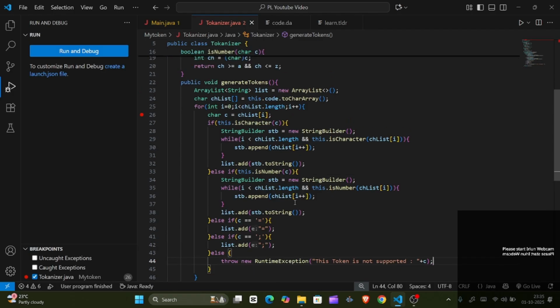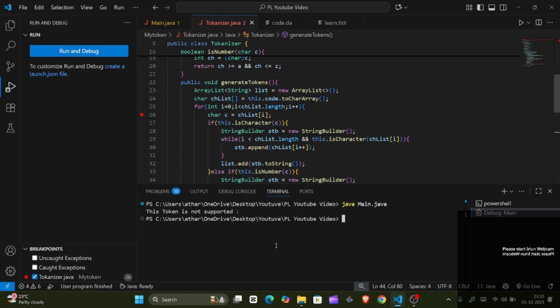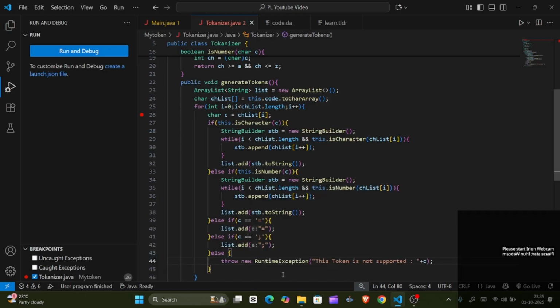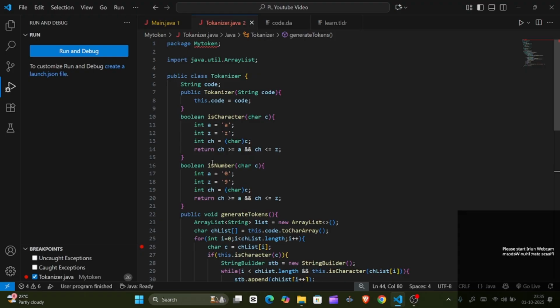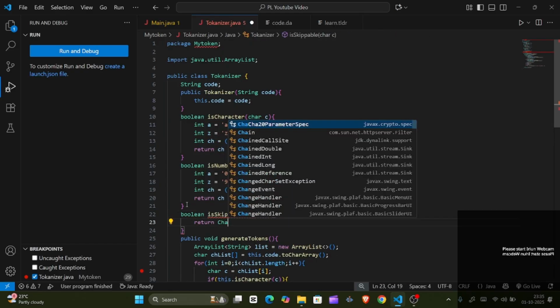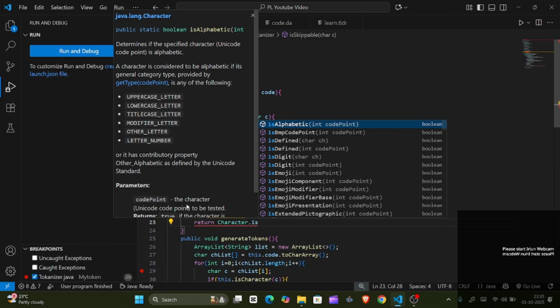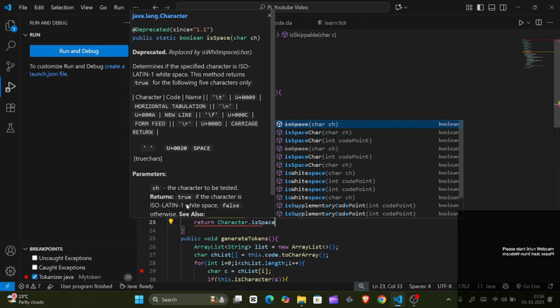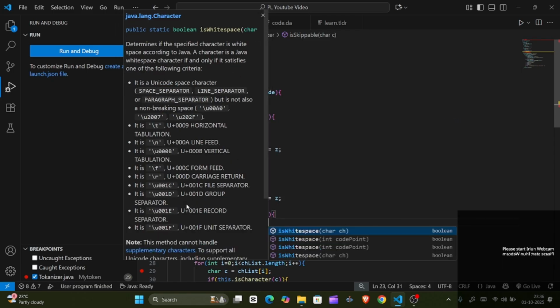oh, got the problem. Why it is showing us, it is actually indicating the new line or spaces. Okay, so how are we going to handle that? We can again create one helper function, isWhitespace, character c, and what we'll do, return Character dot isWhitespace.